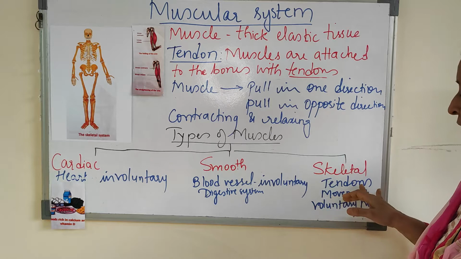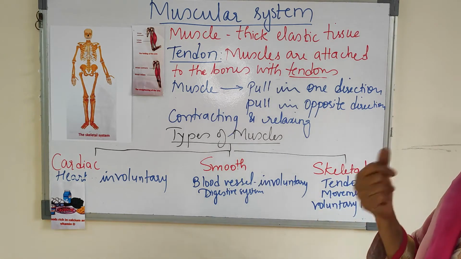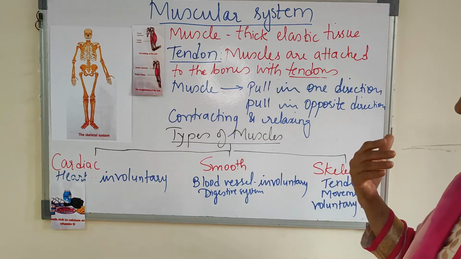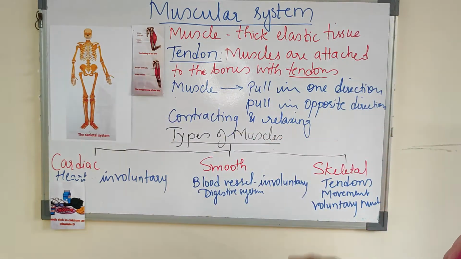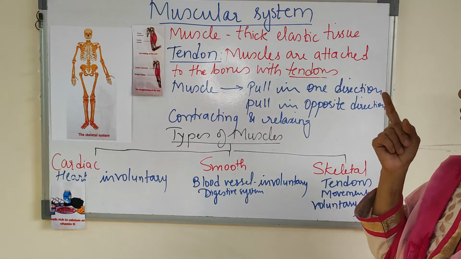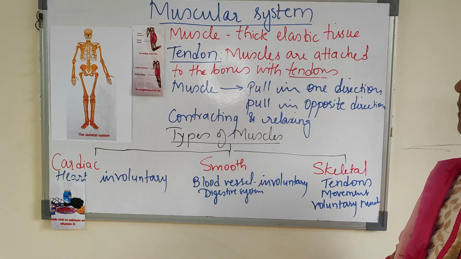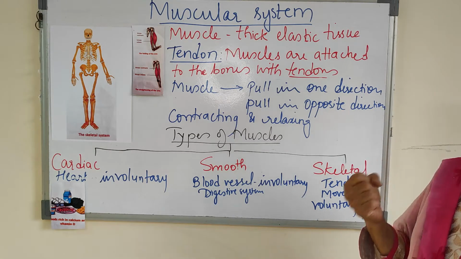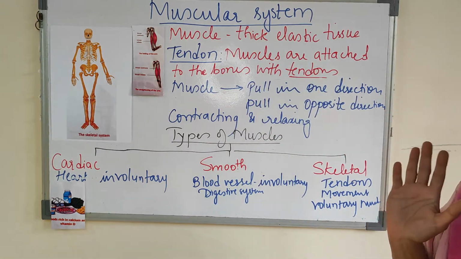And sometimes there is breaking of the tendon, then healing has to take place. It takes a long time, and there is pain in the muscles. Bones also, if the bones are not healthy, a fracture can take place sometimes, and then the healing of the bone takes a long time.